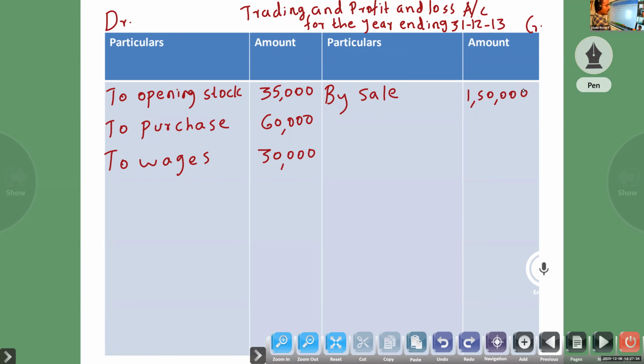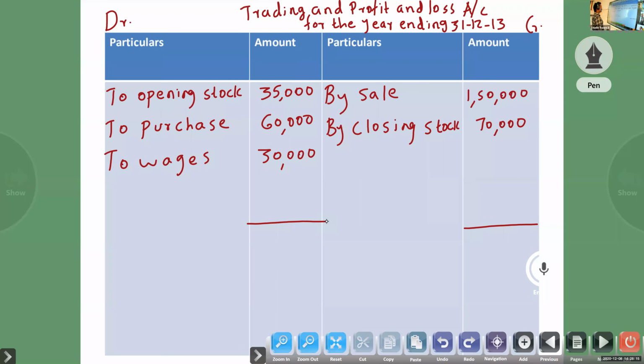Next item, by closing stock. It is given in the information, closing stock 70,000. Total 2,20,000.